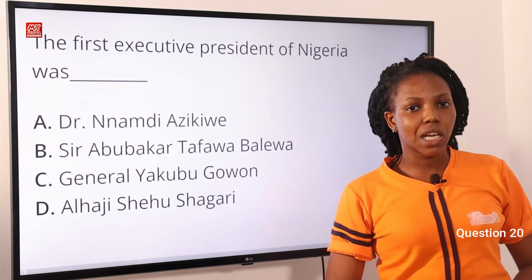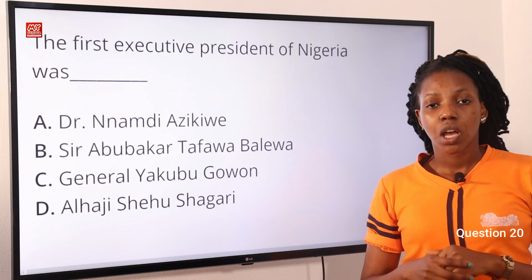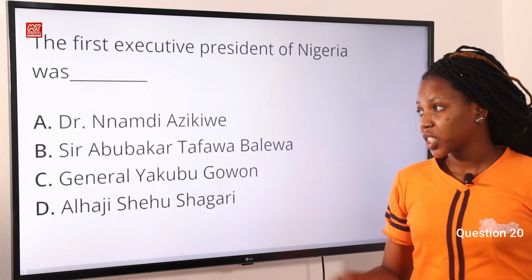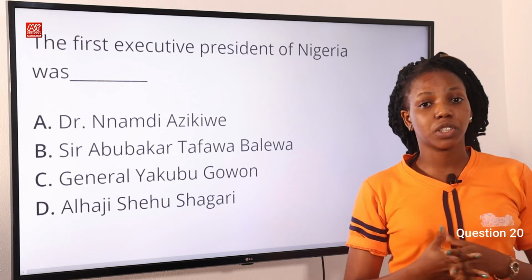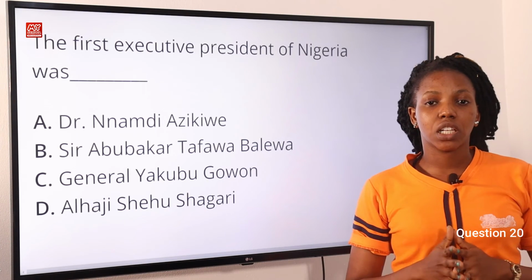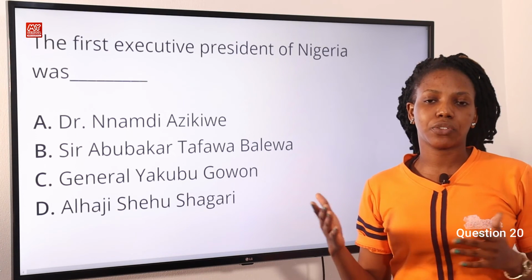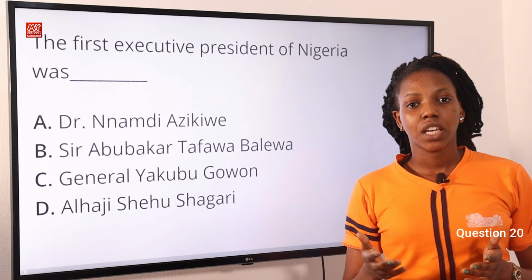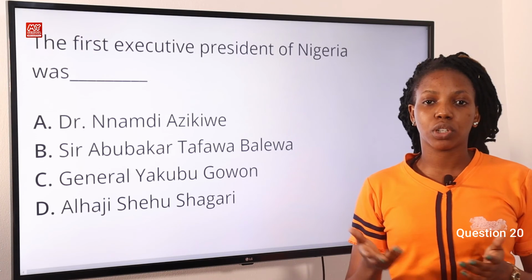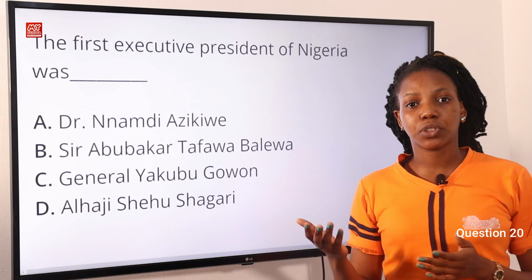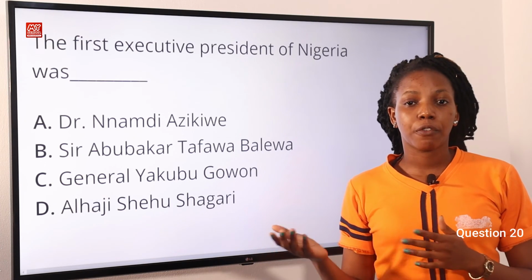He is considered as the first executive president. However, Dr. Nnamdi Azikiwe was the first president of Nigeria in 1960. But he is not considered the first executive president because he replaced the monarch who was functioning as the head of state. It was a ceremonial function.